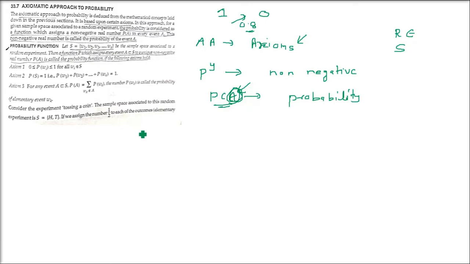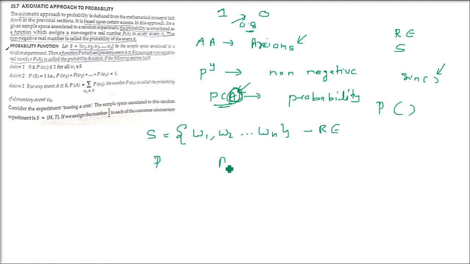Let me explain first mathematically, then we'll take an example. I am making a sample space S, and we say let S be {W1, W2, W3, up to Wn}, the sample space associated to some random experiment. Then a function P assigns a value to every event A belonging to S. A function always has a round bracket, for example in C or C++.